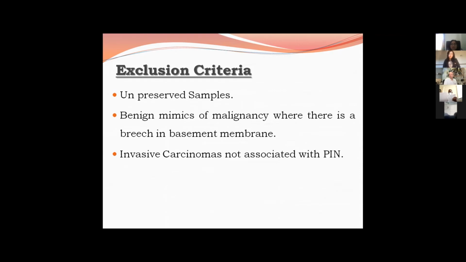Exclusion criteria were unpreserved samples and benign mimics of malignancy such as central zone histology of prostate, clear cell cribriform hyperplasia, and atrophic lesions. Invasive carcinomas not associated with PIN were also excluded.